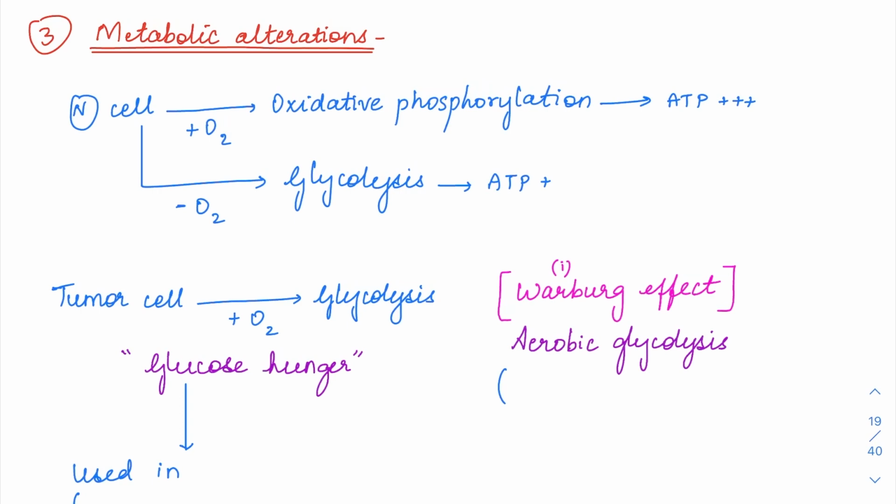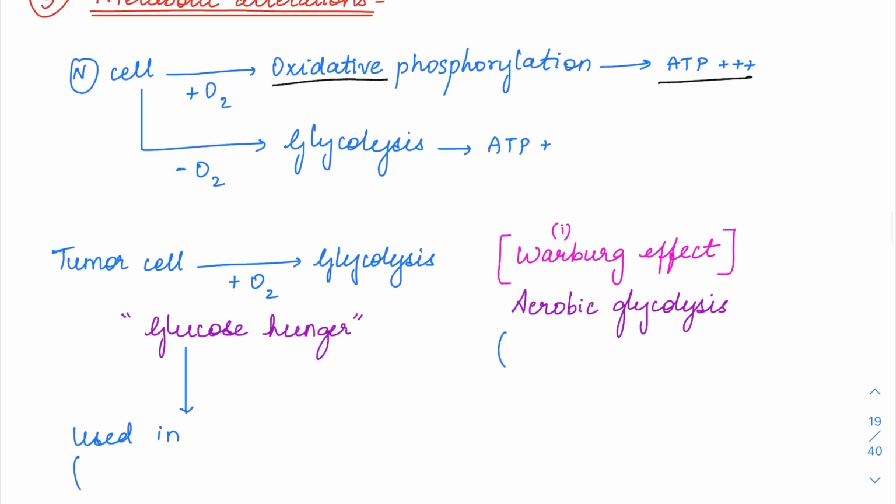Okay, so normally a normal cell is going to undergo oxidative phosphorylation in the mitochondria to produce ATP in the presence of oxygen. So as the name suggests, oxidative means there is going to be oxygen. So whenever oxygen is present, it is going to use up the substrates and undergo oxidative phosphorylation so that lots of ATP is produced for energy. So the main function of oxidative phosphorylation is energy production.